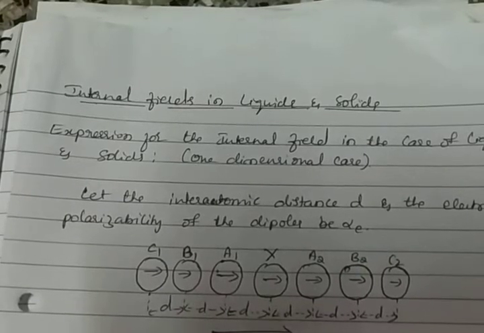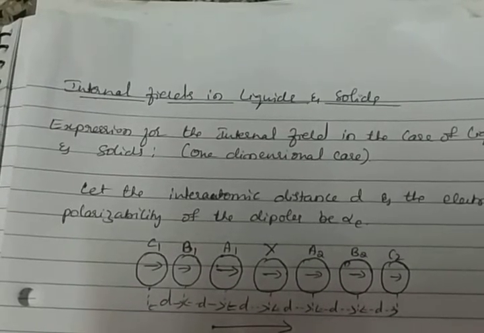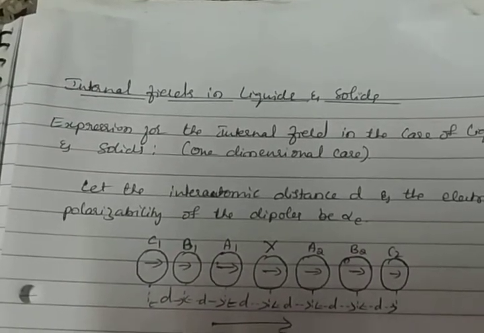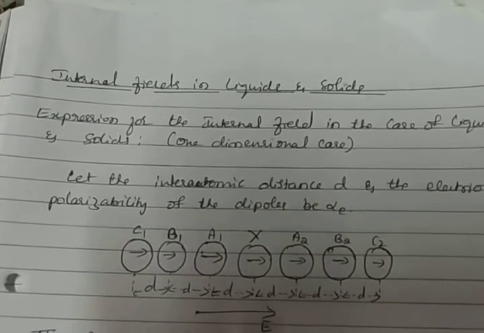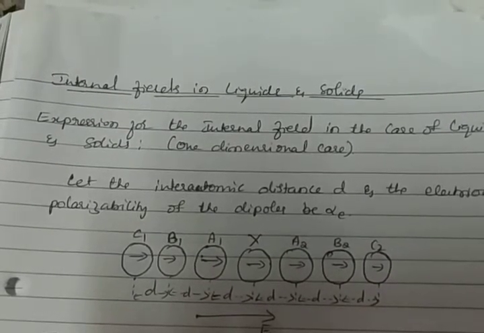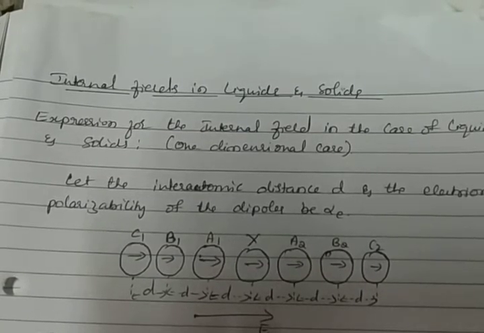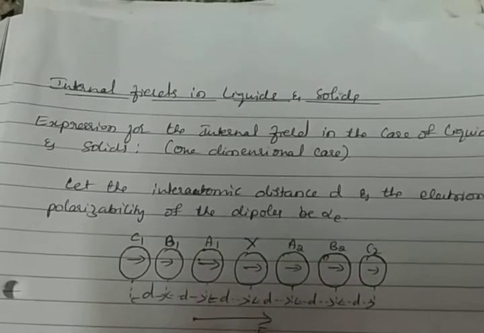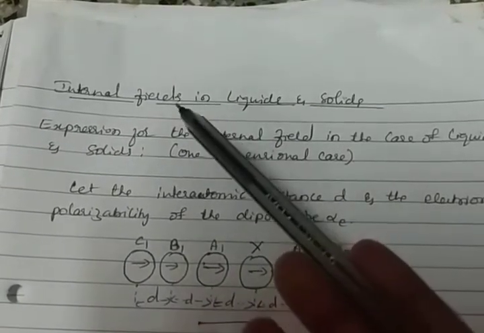So simply, the internal field, also called the local field, is the electric field that acts at the site of any given atom of a solid or liquid dielectric subjected to an external electric field, and is the resultant of the applied electric field and the field due to all the surrounding dipoles.